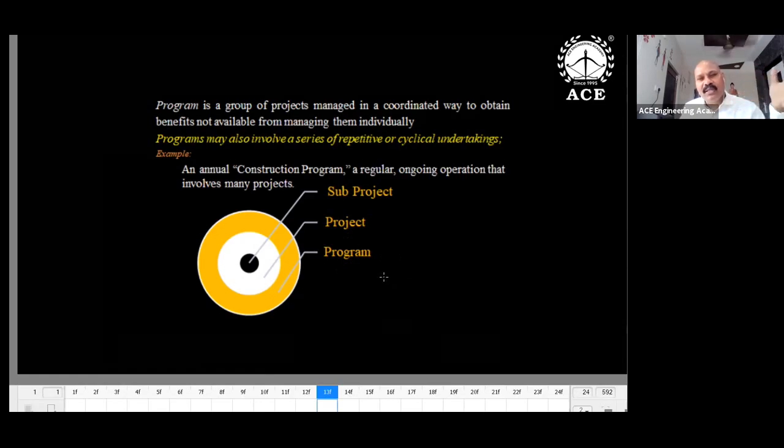And Swachh Bharat is a program. Under that scheme, there are so many smart cities developed. And the protected water supply scheme, that is a program. Under that protected water supply scheme, so many reservoirs are constructed, and so many overhead water tanks are constructed. That is a project.